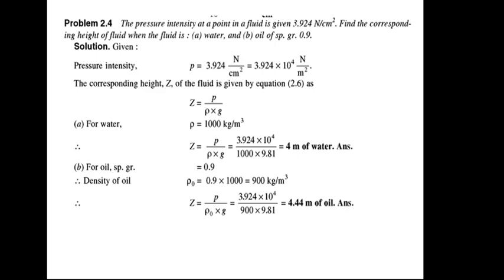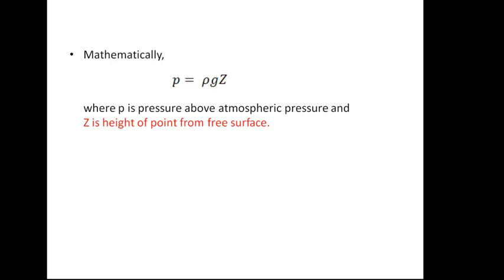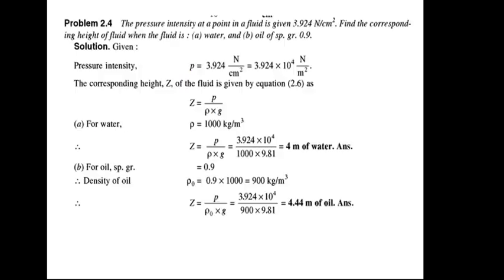Then we are supposed to find the height of the fluid column from the free surface, and for that we will use the hydrostatic law, P is equal to rho g Z. Rearranging, Z is equal to P upon rho g. Now number 1, we will calculate the height for water, and in the second case we will calculate the height for oil.